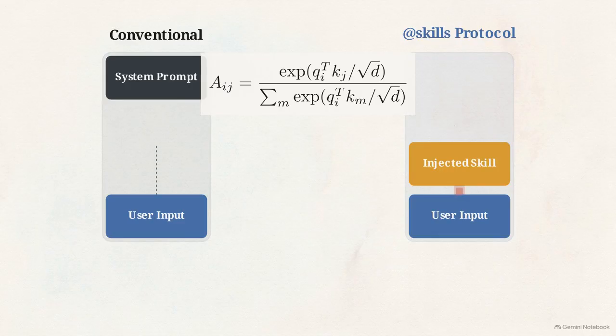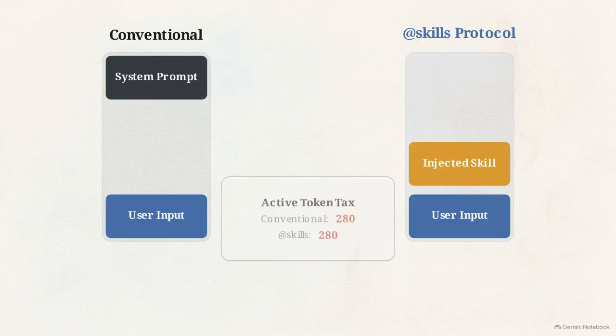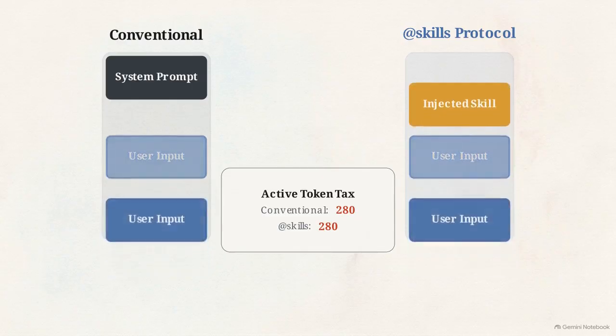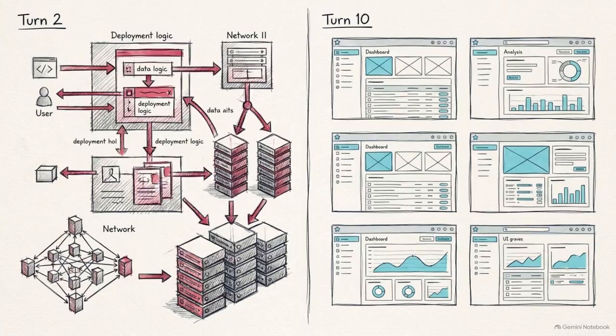By placing procedural instructions directly adjacent to the user prompt, the softmax probability mass for those specific constraints spikes to maximum strength. In the very next conversation turn, the injected skill is dropped from the active context, reverting its token cost back to 0. Dynamic injection completely eliminates residual context pollution. A deployment tool used in turn 2 will never cause false positives or style leaks in turn 10.